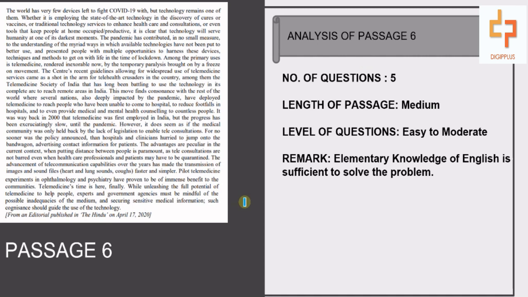Moving towards the last passage of this section, passage number 6, it had 5 questions whose difficulty level varied from easy to moderate, and the length of the passage was medium. According to the experts' remark, elementary knowledge of English was sufficient to solve this.